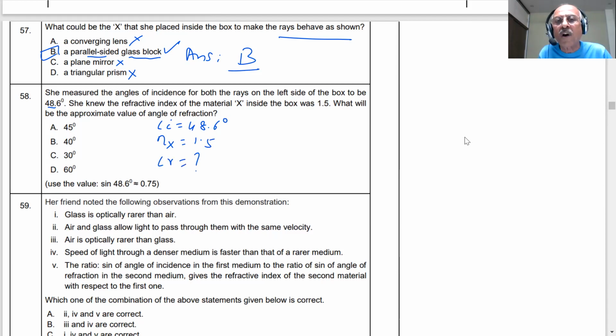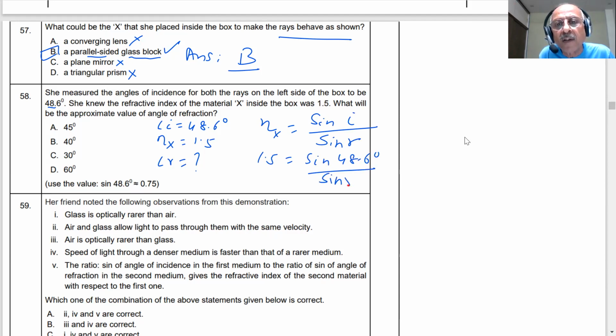Student, what is the Snell's law of refraction? You know the refractive index of the medium is equal to sine of i by sine of r. Student, what is nx here? 1.5. And what is sine of i? Sine of 48.6 degree divided by sine of r.